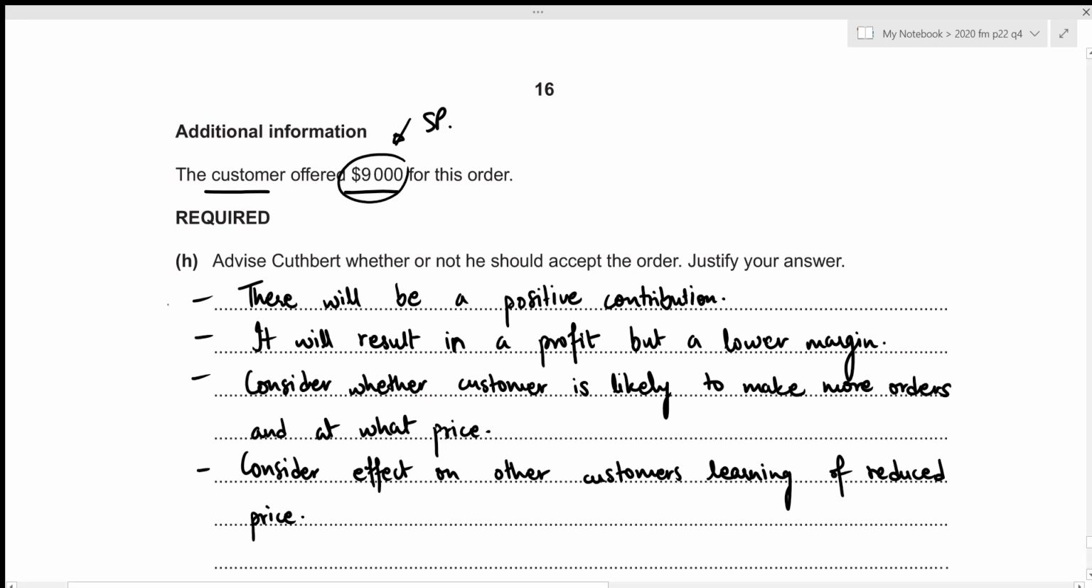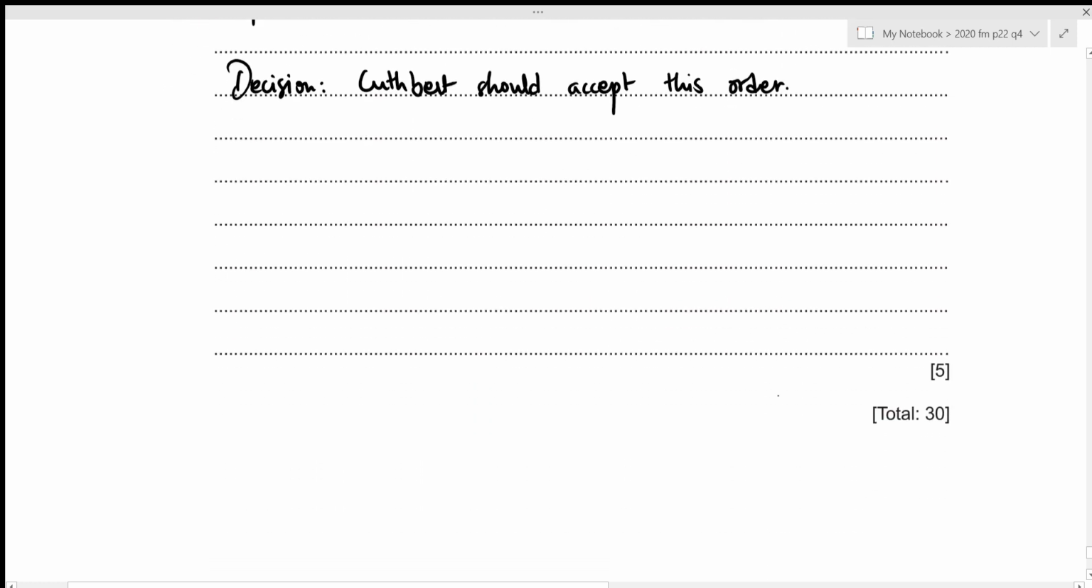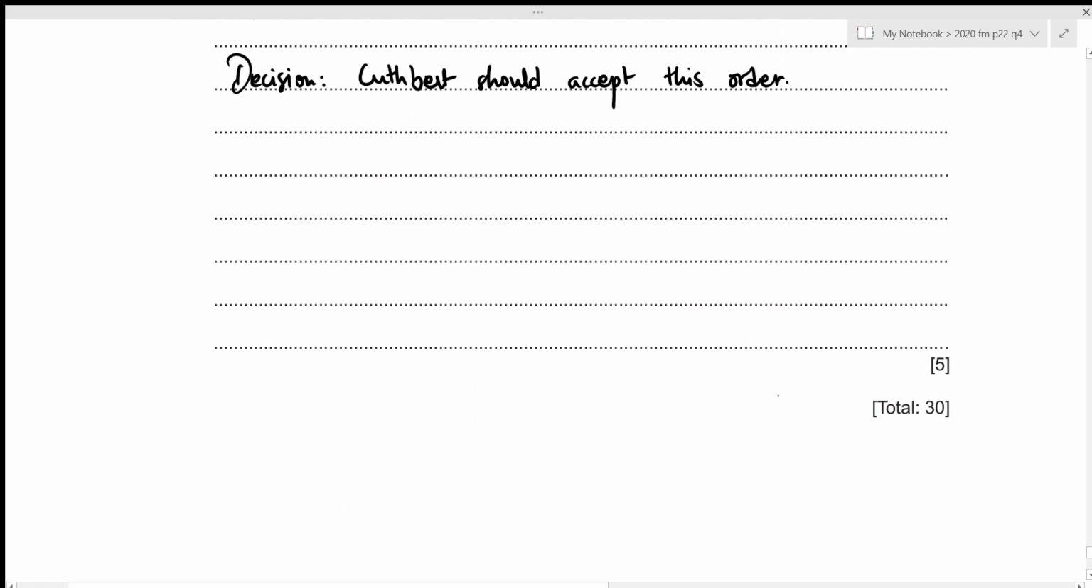And since we can see that there is a positive contribution as well as a profit, I would advise Cuthbert to accept this offer. So let's write down that decision clearly. Alright, this concludes our 8th part of this question as well as the entire question number 4 of 2020 February-March paper 2-2.